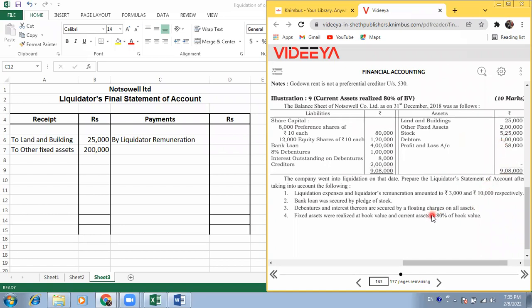But the current assets, stock and debtors, are going to be realized at 80% of book value. That's why the liquidator is going to get 80% of these two amounts, 5,25,000 and 1 lakh. So that 80% we have to write. Stock 5,25,000 into 80%.